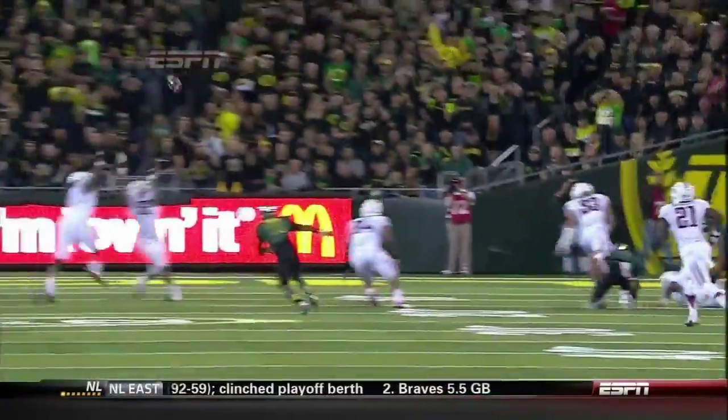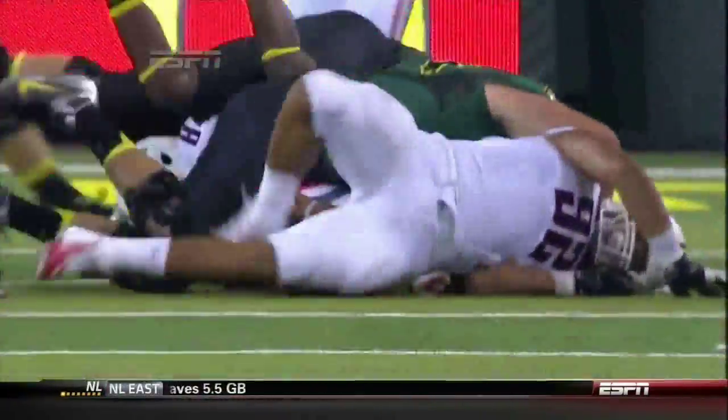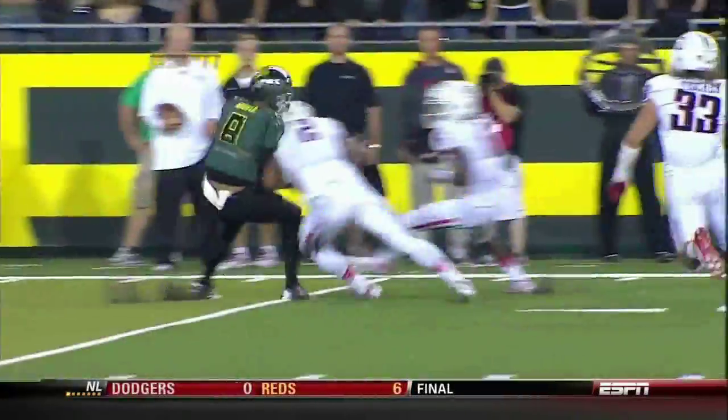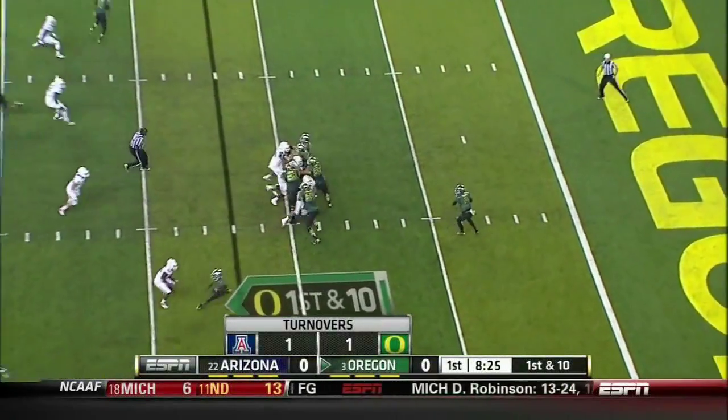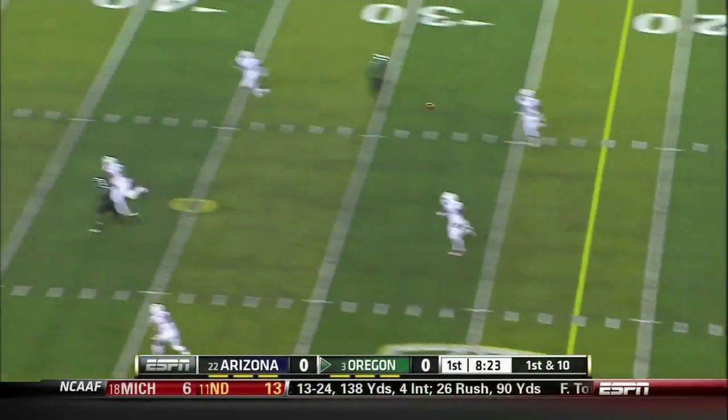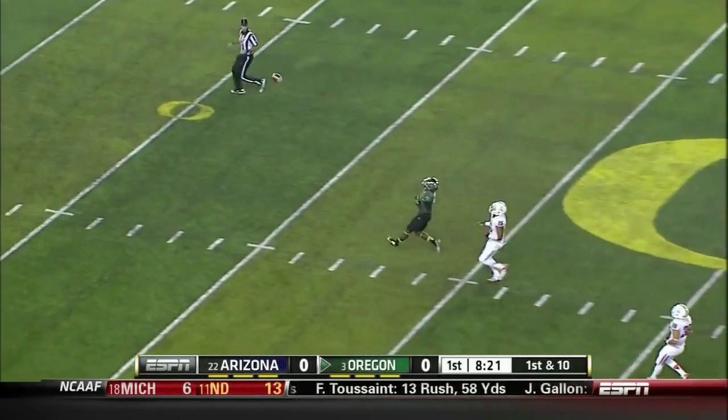Bang. And what did you just say moments ago? You cannot have missed opportunities as the underdog in this spot. You have to take advantage. And Oregon back to business. Mariota downfield, but overthrows.